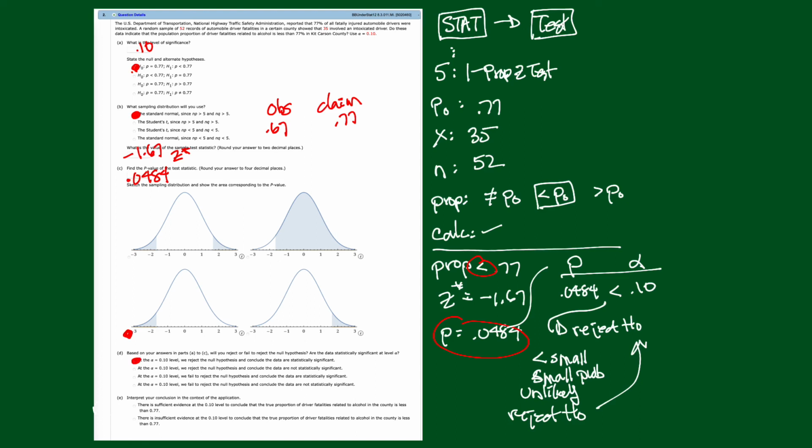And then part E asks us to make an interpretation. So what are we doing? We're rejecting the H0, right? We're rejecting 77%. So what are we going to say? There is sufficient evidence at 10% to conclude that the true proportion of driver fatalities is less than. That's what we're doing, right? There is sufficient evidence. This says there's insufficient. There is sufficient evidence. So we'll go with this one right here. And problem's done.